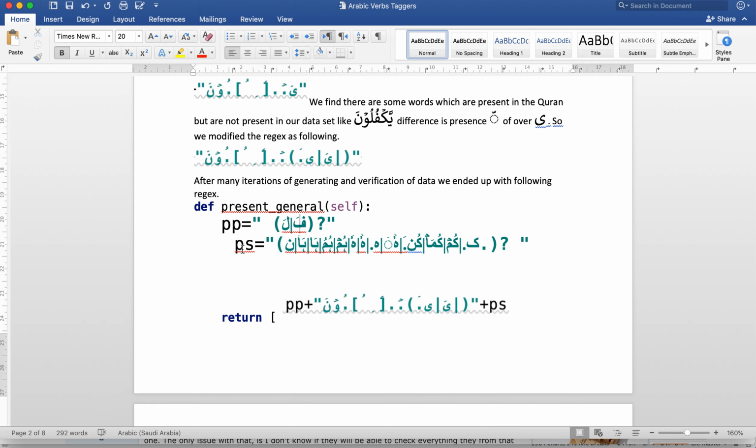It will be used for the training purpose, and then we will get data from the Quran and Hadith, and we will try to find out how accurately we can get data. As I told you earlier, so far there is a node tagger available which will tag with the help of Tashkil. So it is a very basic idea, just to give you a practical example as we discussed earlier on the phone.